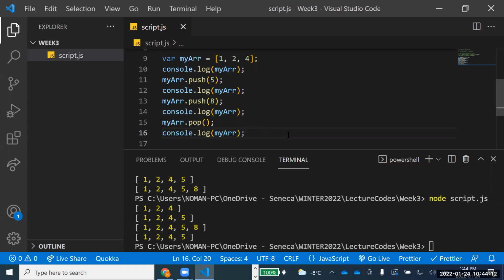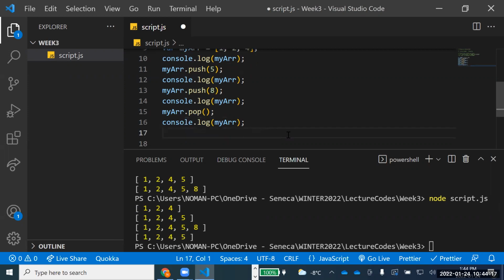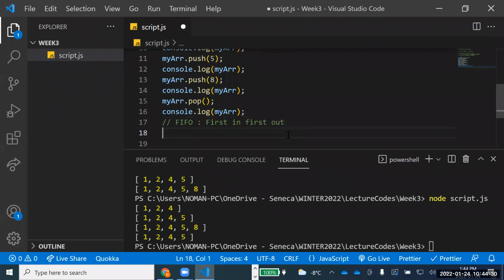If you are familiar with the terminology, it is sort of doing what? FIFO. Are you familiar with that one? First in, first out. Yeah, exactly, first in, first out, the stack. It is the stack implementation of that.